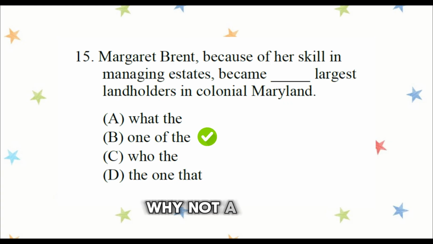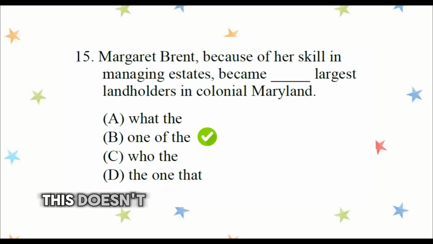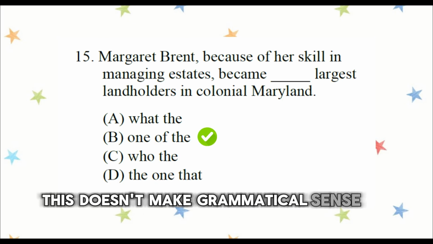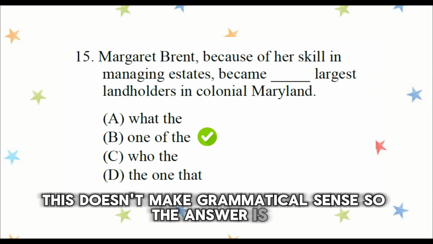Why not A? "What the" doesn't fit after "became." Why not C? "Who the" is a relative pronoun. It's incorrect here. And why not D? "The one that largest landholder" doesn't make grammatical sense. So the answer is B.